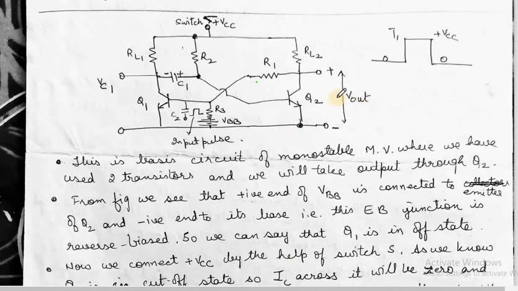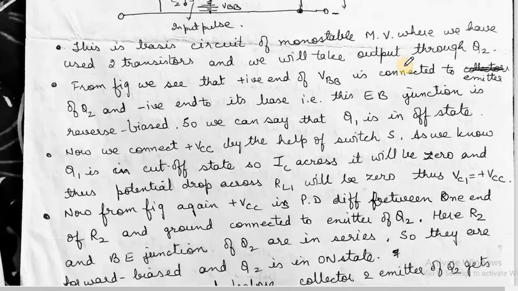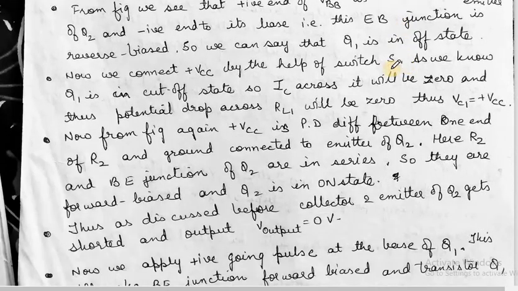So what will be the output? Because Q2 is in on state, maximum current flows through it, it behaves like a short, and the output will be 0. The potential difference across RL2 with respect to ground will be 0. So here we'll get a 0 line, and it will remain in this state only. So the output is 0 volt.